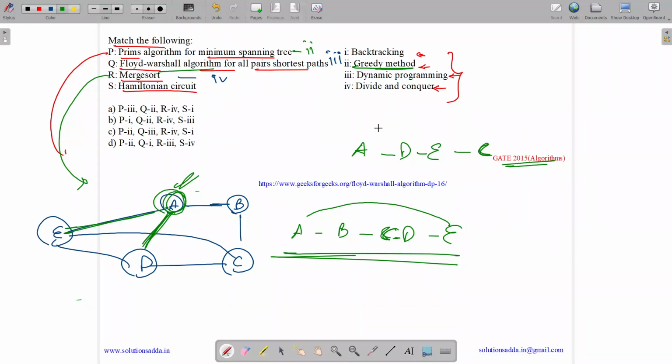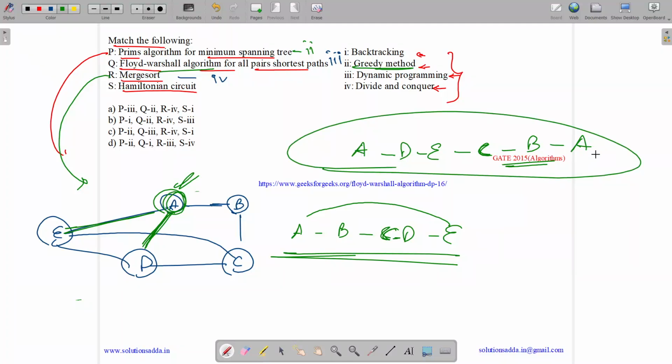And if in the end we are able to mark all the vertices, which means we have all the 5 vertices, then we have C to B and B to A. If in the end we are able to mark all the vertices and we can end in A, which means we have an edge from B to A, then we are able to do this.